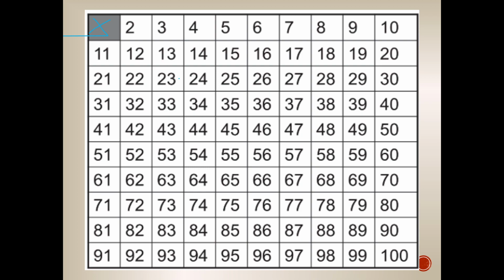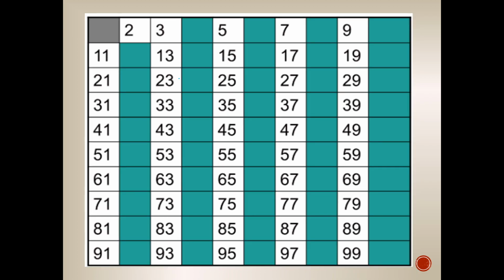Okay? So, after that, we know that 2 is a prime number. It is greater than 1 and it has factors 1 and itself, which is 1 and 2. So, we leave 2, but we cross out the numbers that are multiples of 2 or divisible by 2.